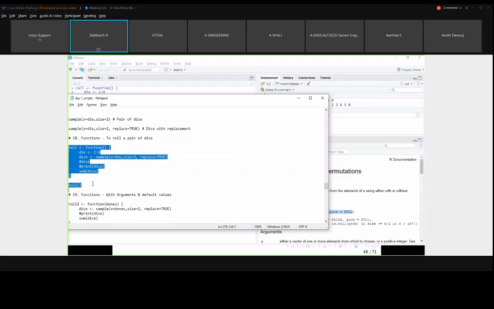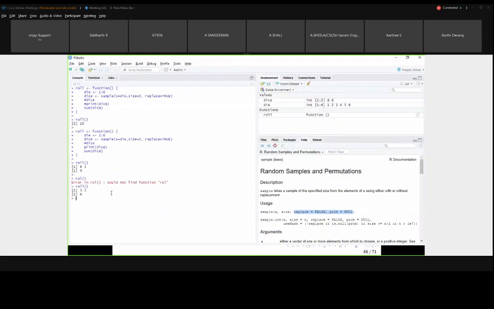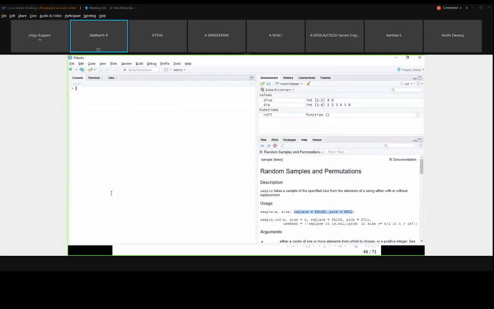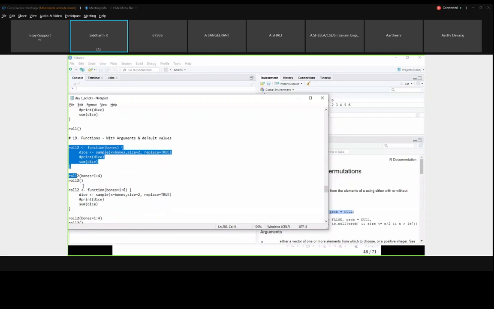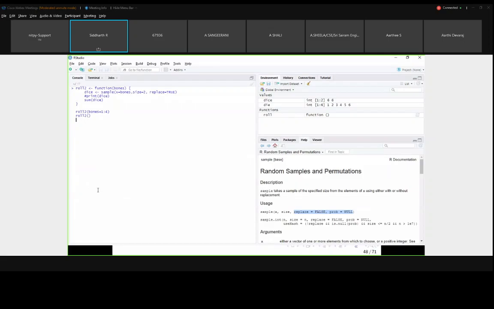That is functions with arguments and default values. Now instead of a 1 to 6 die, I am going to change it to 1 to 4. So my die may have a different input. For example, user A has a 1 to 6 die and user B has a 1 to 4 die. He has only that kind of die. How will you define that? For that, we provide input arguments with default values. First we will see the arguments, then we will see the default values.